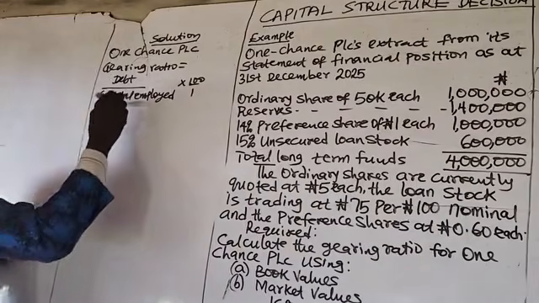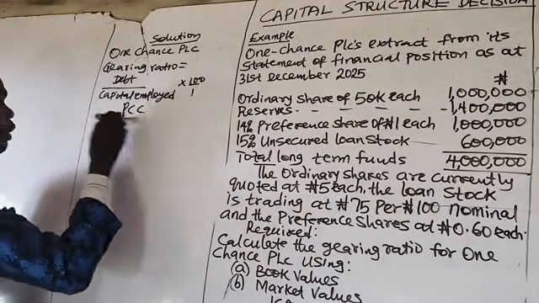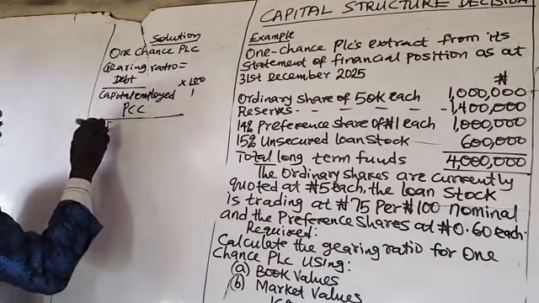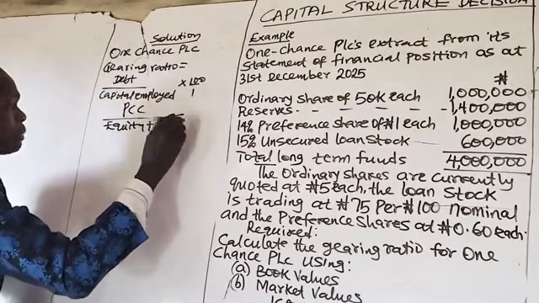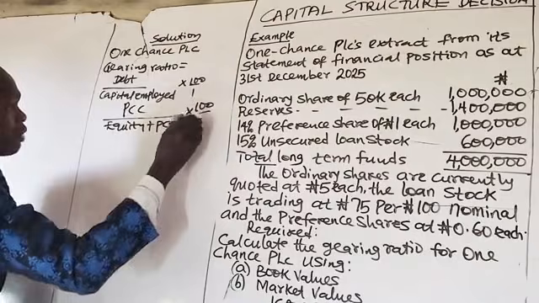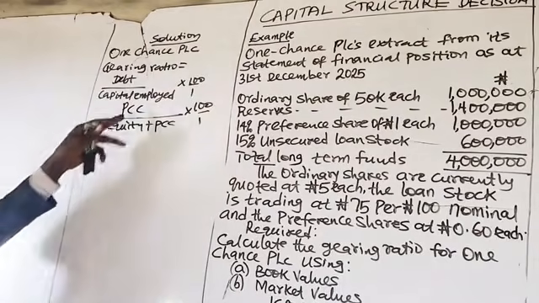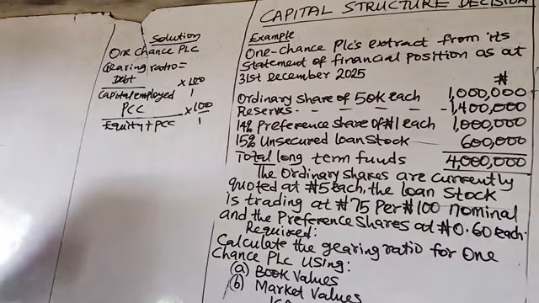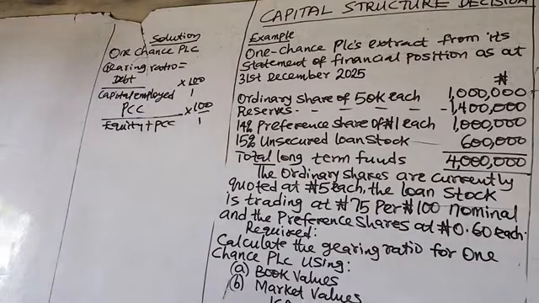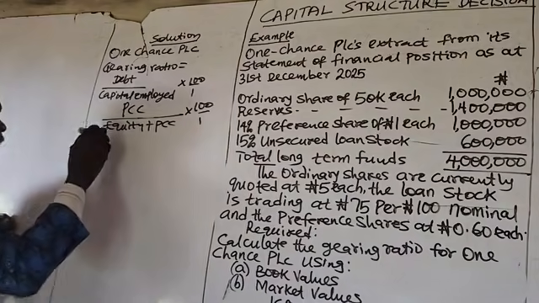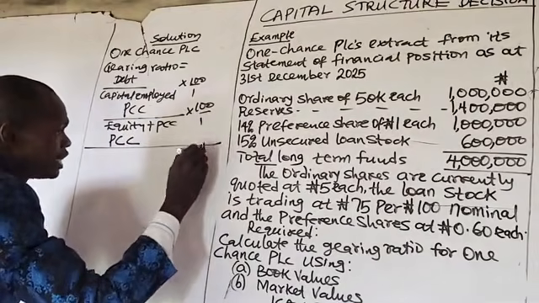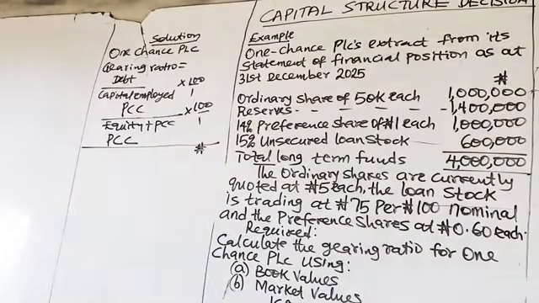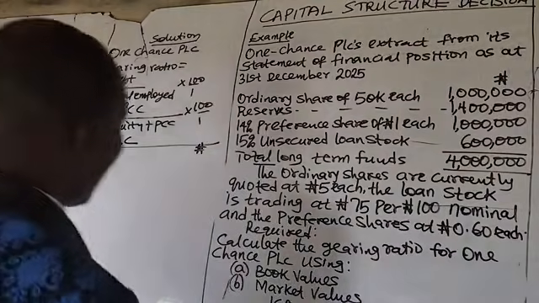Your debt is the prior charge capital, PCC, over capital employed, which is equity plus prior charge capital, times 100 over 1. I've told you your prior charge capital will comprise your preference shares, the loan stocks, the debentures or bonds. So what is the prior charge capital based on the information provided in this question? Go through the question. Reserves should be excluded.